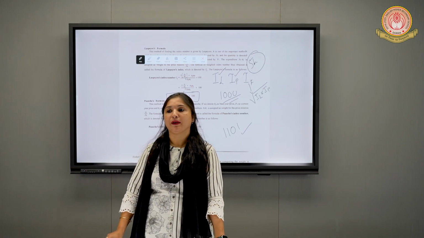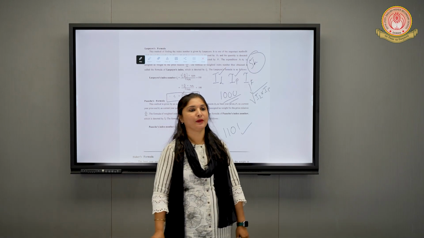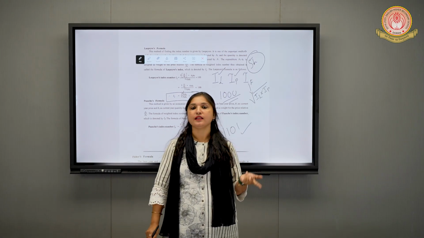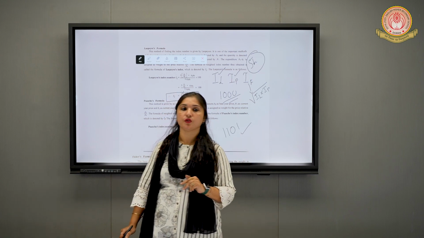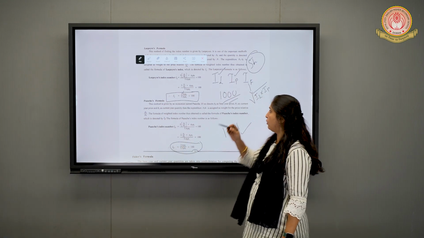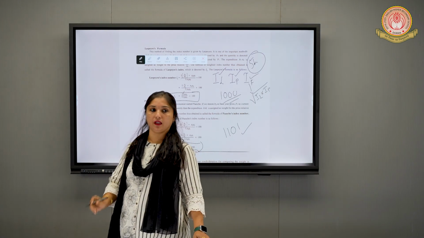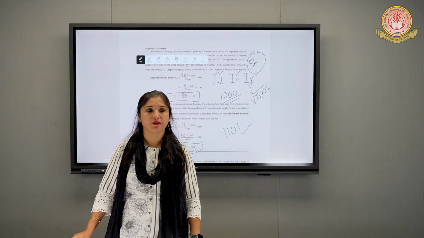Yes, it will be summation P1 Q1 divided by summation P0 Q1 into 100. And once you are done with the Laspeyres and Paasche, you just have to take the square root and you will be able to find this Fisher's index number. So I hope you are clear with the formula for the Laspeyres, Paasche and Fisher's.